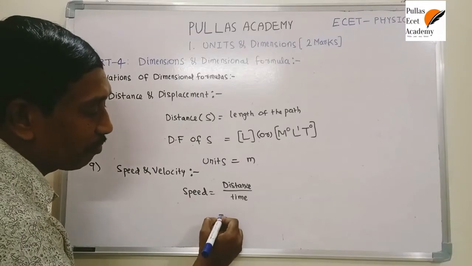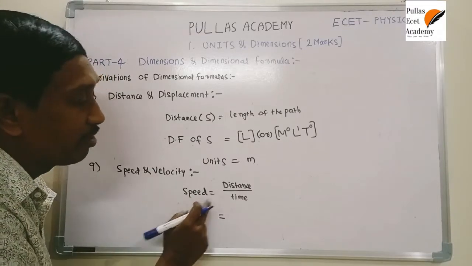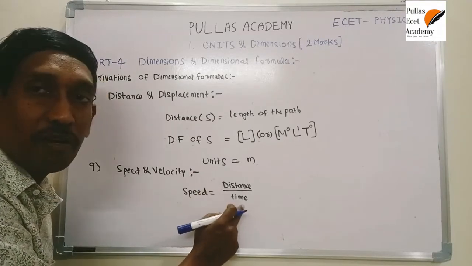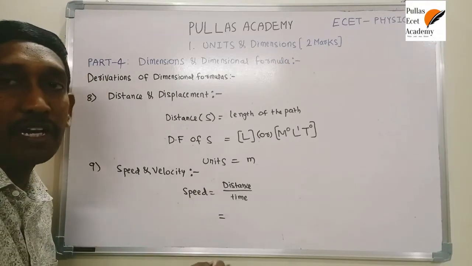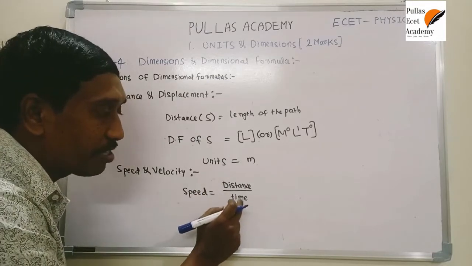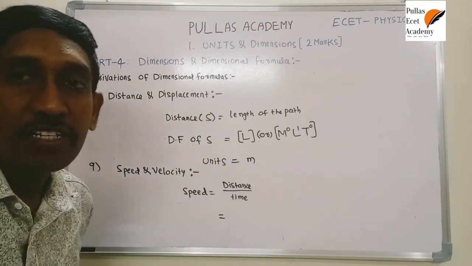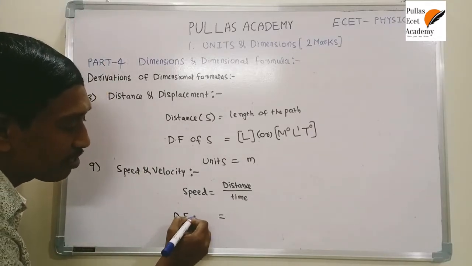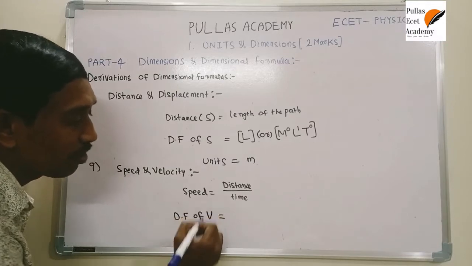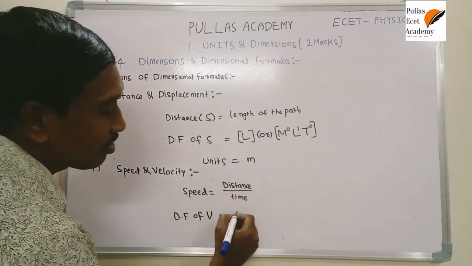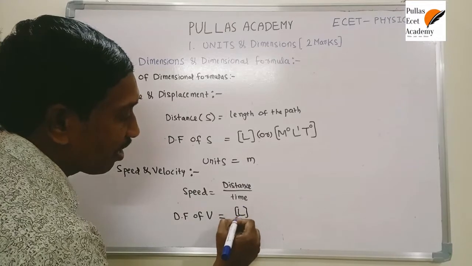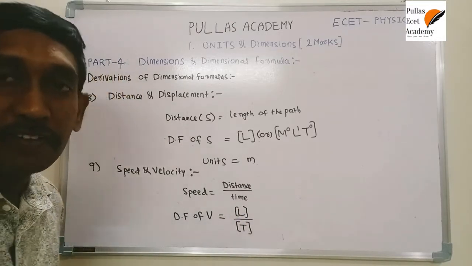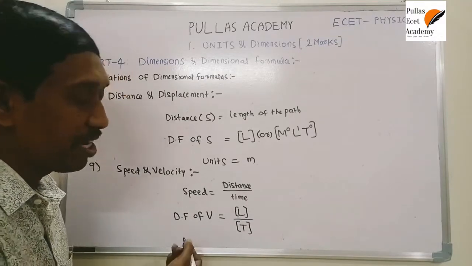If you want the dimensional formula of speed, it depends upon the dimensional formula of distance and the dimensional formula of time. Just substitute them and you get the dimensional formula of speed. That's the procedure. Write here: dimensional formula of speed, denoted by v. Similar to distance, the dimensional formula is L, whereas the dimensional formula of time is T. That means L by T is the dimensional formula of velocity or speed.